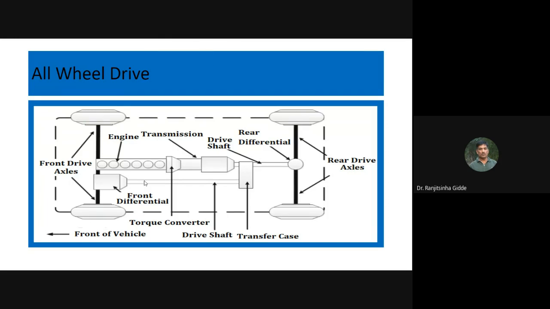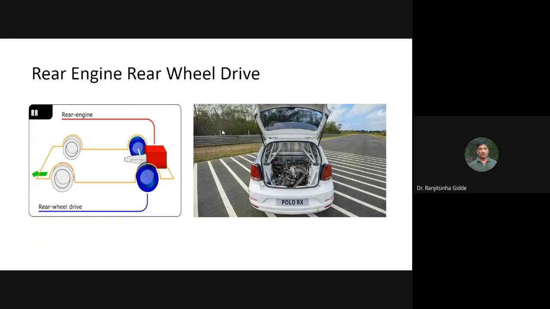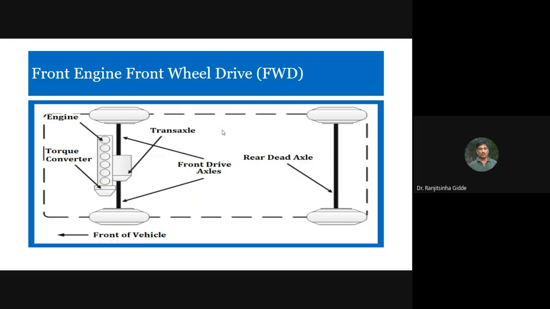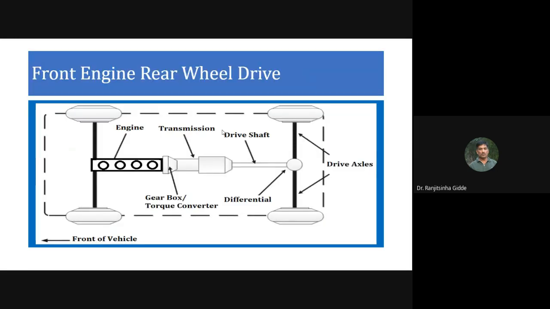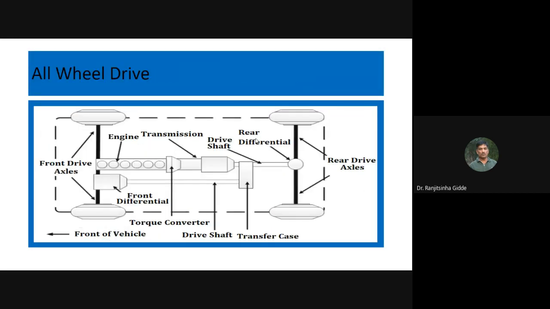So all-wheel drive is called a four-wheel drive, and the previous one is called a two-wheel drive. Drive is given only to two wheels. That's why we are going to call it a two-wheel drive. And for this we are going to call it a four-wheel drive or all-wheel drive. 4WD, 4WD, 2WD, 2WD.